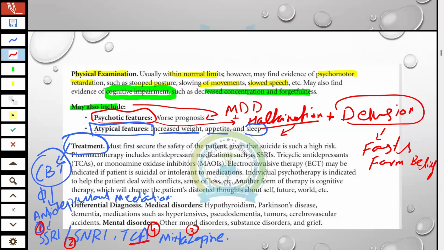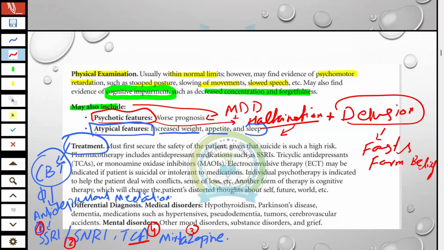Why do we choose tricyclic antidepressants less? Because in elderly patients, due to the anticholinergic effect, we choose them less. So in this way, you have to add the medication in the patient. We will discuss the drugs in detail along with names.